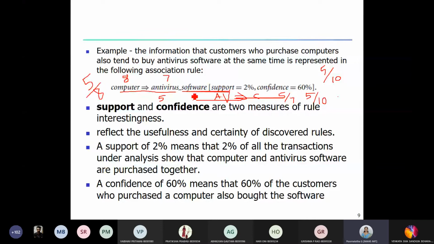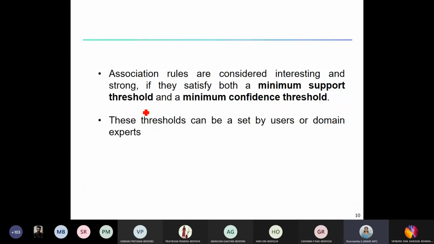So A implies B and B implies A are different, they are not the same. The numerator could be the same, because looking into the items, both A and B are purchased together, but the denominator may vary. Association rules are considered interesting, or we also say strong rules, if they satisfy both the minimum support threshold and the minimum confidence threshold.